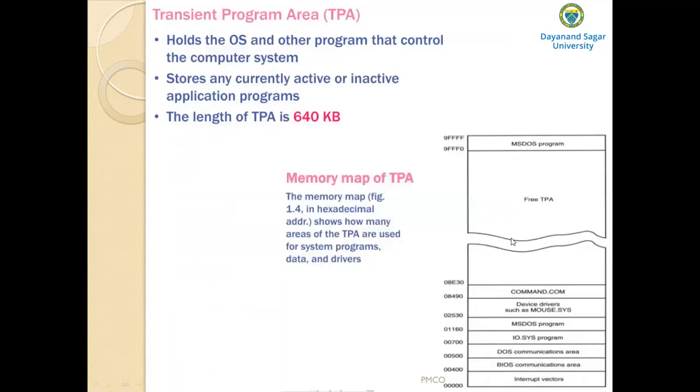This figure shows the memory map of the transient program area, and how many areas of the TPA are used for system programs, data, and drivers. Some of these areas may contain system programs, some may consist of data, and some may contain drivers.